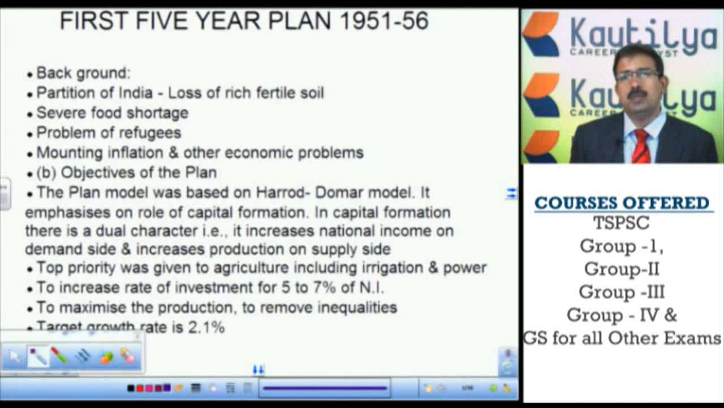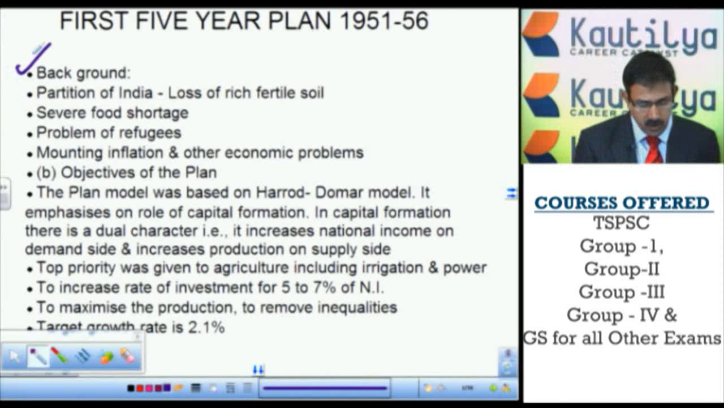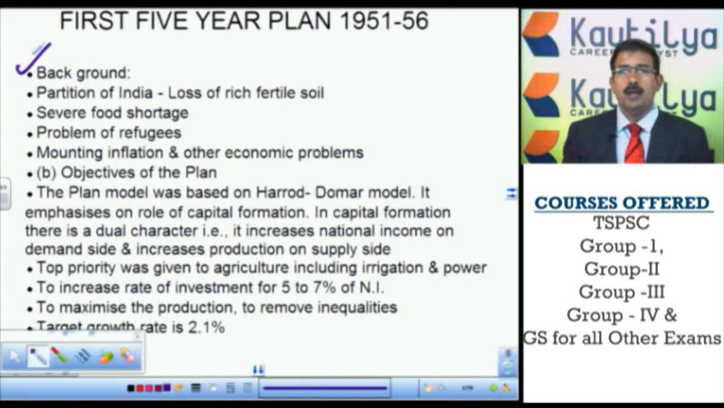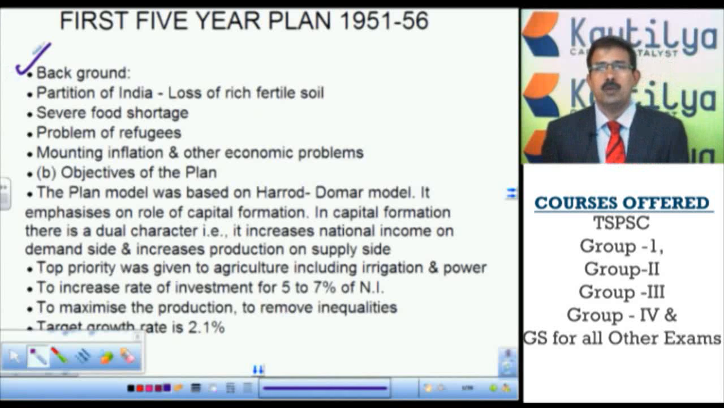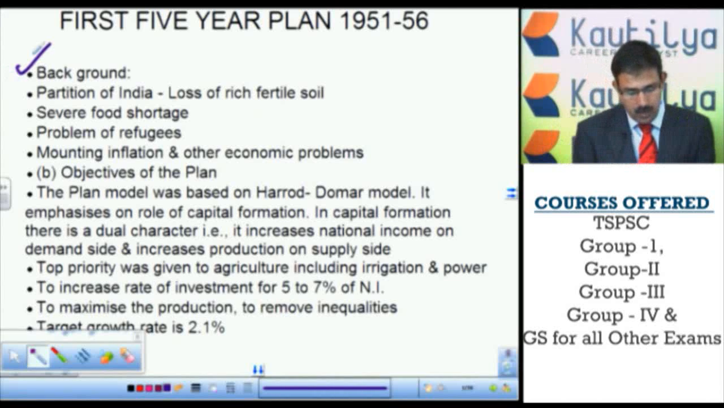Then in the examinations the questions may be asked in a different way, such as in which plan the IRDP program was started. So based on all these questions we can conclude that a plan can be studied under 5 subheads. Namely, first of all, with the start of every plan, one should remember the background in which the plan was started. Second, what are the main objectives of the plan?